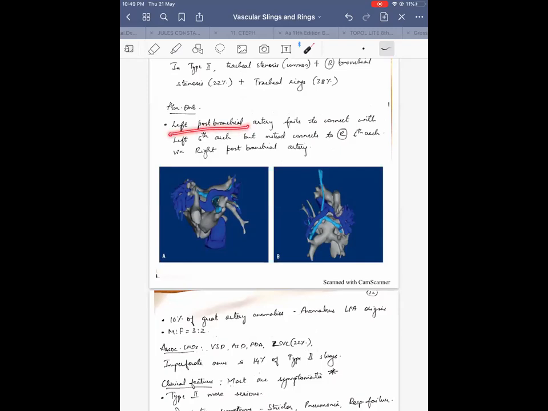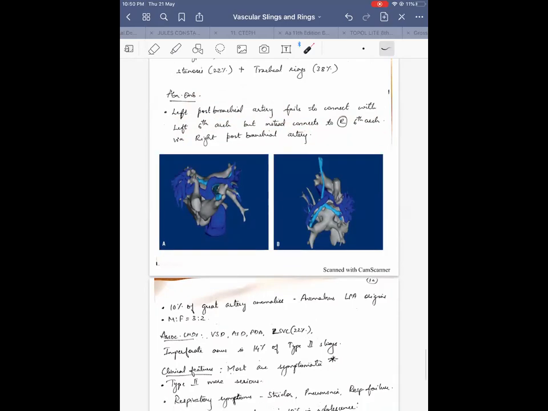The postbranchial arteries. The left postbranchial artery fails to connect with the left sixth arch embryologically, but instead connects to the right sixth arch via the right postbranchial artery. The right postbranchial artery is arising normally from the right sixth arch. But because the left postbranchial artery is not arising from the left sixth arch, it is arising from the right sixth arch. Pulmonary artery sling is most commonly seen on the left side only, the LPA arising from the RPA. RPA arising from LPA is extremely rare.